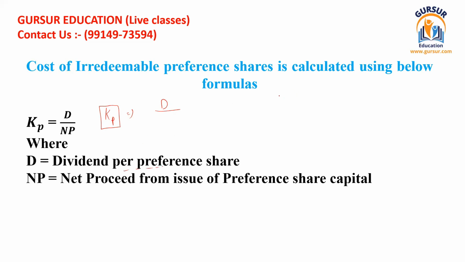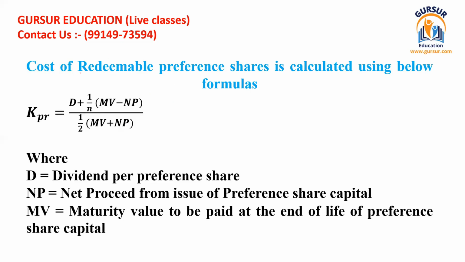Okay, so it can be any value which you are going to pay as a dividend to preference share. NP stands for the net proceed, the proceeds which you had raised at the time of issuance of the preference share capital. So this is all about that. I hope you have got the idea of how you are going to calculate the cost of capital for irredeemable preference share capital.